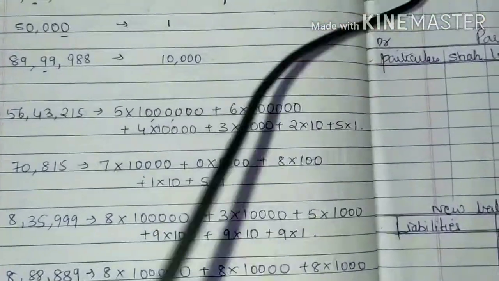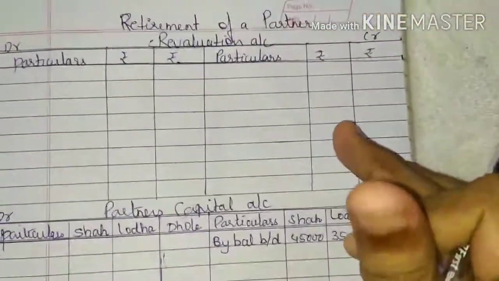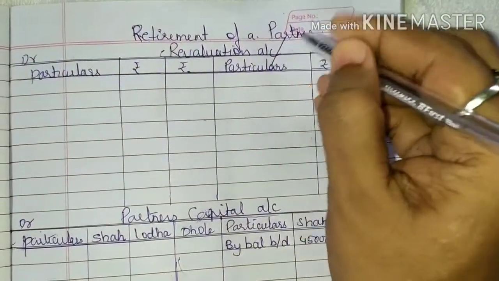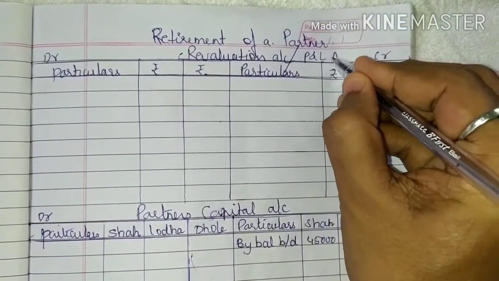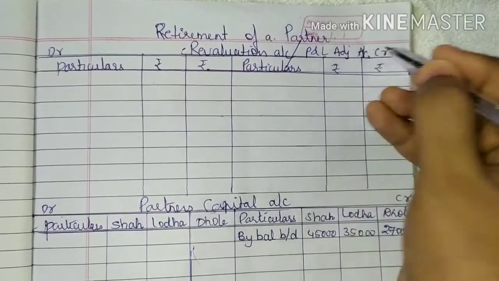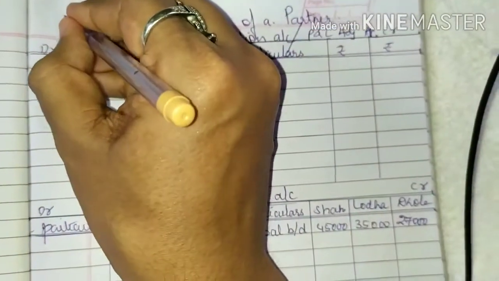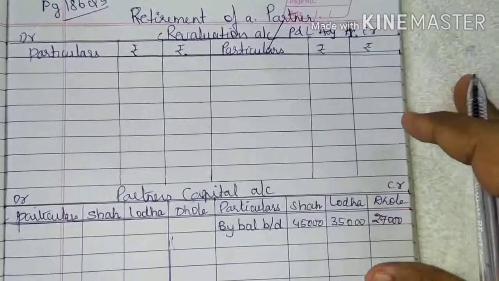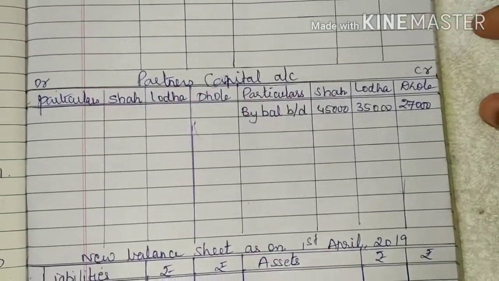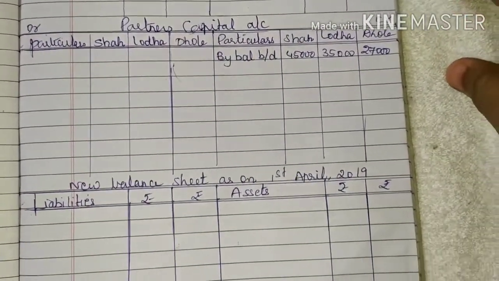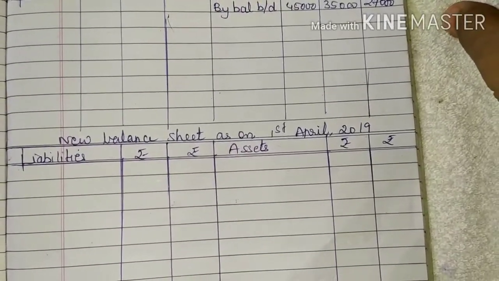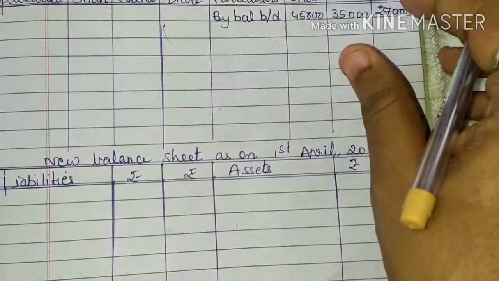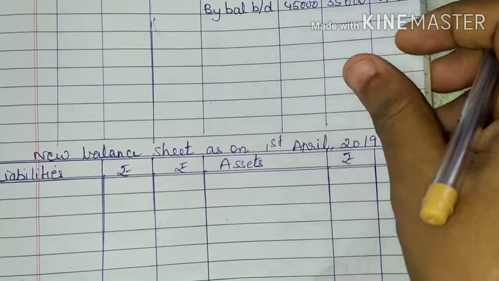So students, here we will be preparing the revaluation account. You can call it either revaluation account or profit and loss adjustment account, one and the same. We are solving page number 186, question number 5. Then partners capital account, Shah, Lodha, Dole. Then you have a new balance sheet as on 1st April 2019. We have to calculate the gain ratio. Before that, we have to calculate the goodwill also. So we will solve the calculation of goodwill.